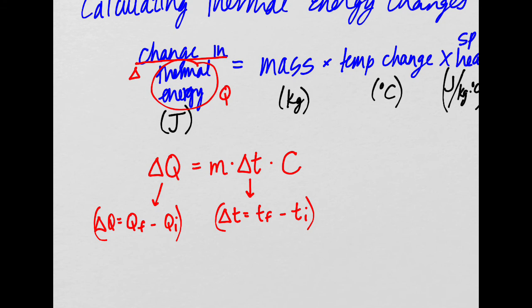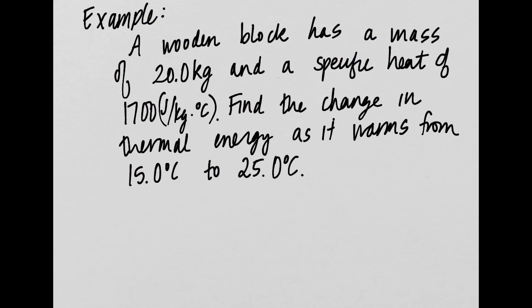All right, so let's do a practice problem using this very nice equation right here. Here we go. Example: a wooden block has a mass of 20 kilograms and it has a specific heat of 1,700 joules per kilogram times degrees Celsius. Find the change in thermal energy as this block warms from 15 degrees to 25 degrees Celsius.